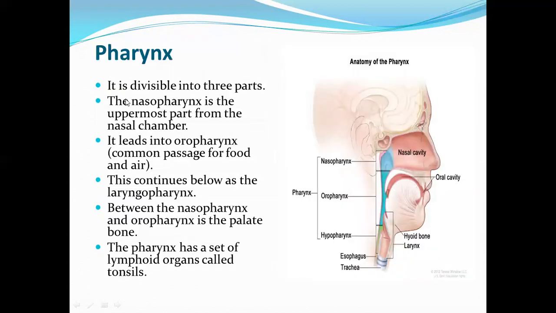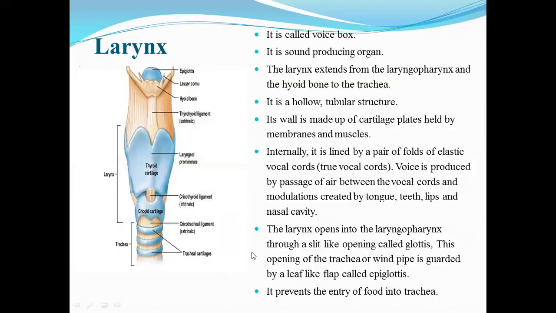Second part, that is the pharynx. It is divisible into three parts. The nasopharynx is the uppermost part from the nasal chamber. So this is the nasopharynx. It leads into the oropharynx, common passage for the food and air. So this is the oropharynx, common passage. This continues below as the laryngopharynx. So this is the laryngopharynx. Between the nasopharynx and oropharynx is the palate bone. The pharynx has a set of lymphoid organs called tonsils.